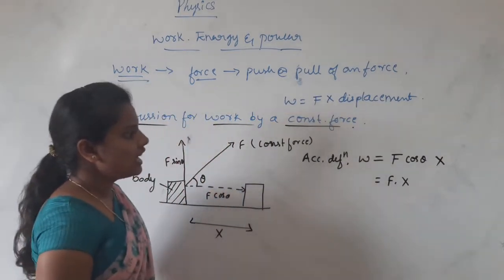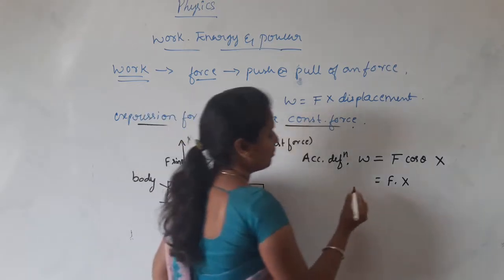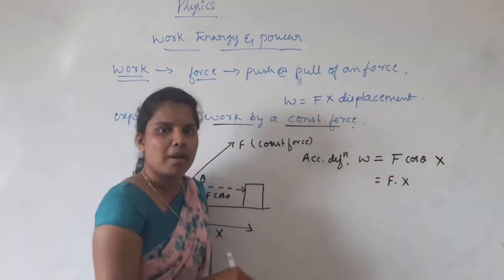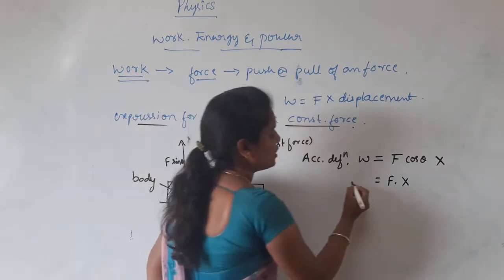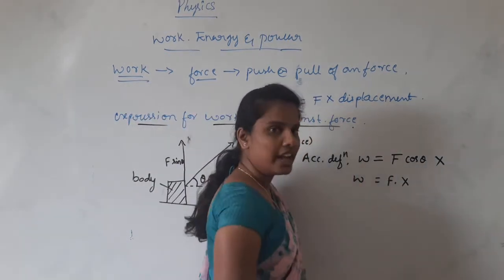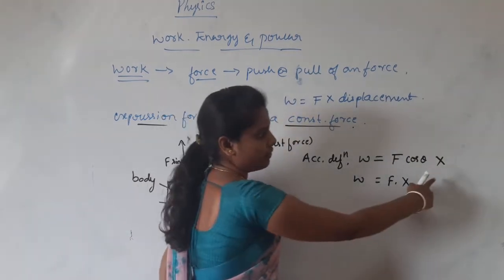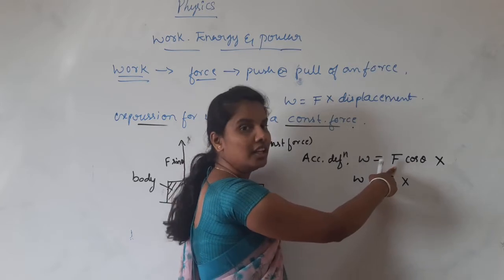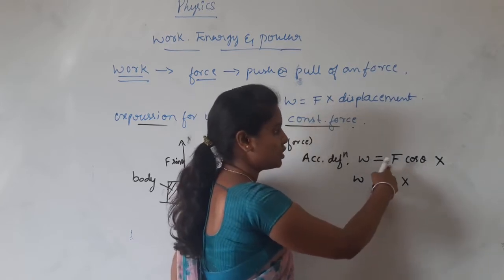Before going to the nature of work, when is the work done maximum? The expression for work is F cos theta into displacement x, where x stands for displacement and F cos theta is the force acting along the displacement.